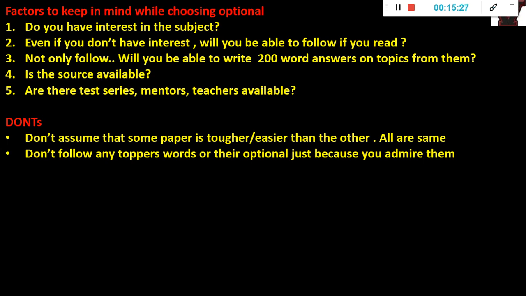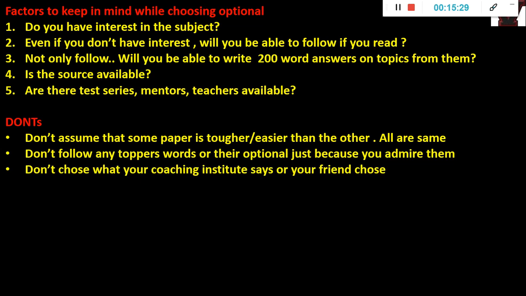Don't do that. Now, don't choose what your coaching institute says or your friend chooses. This is one mistake most students make. The coaching institute says you are 5 people studying in a group, so do geography together, so that at least one subject you can study together. Don't do this, because some people might have an interest in geography, and for that person it will be an advantage.